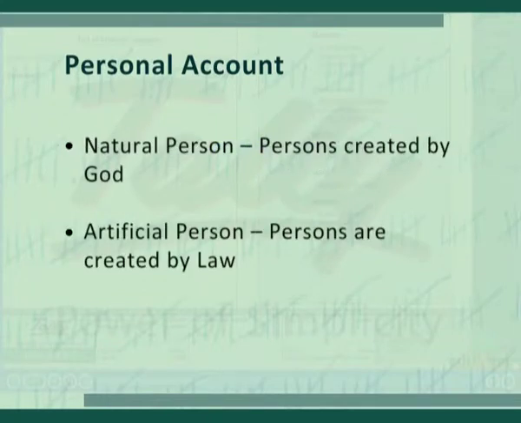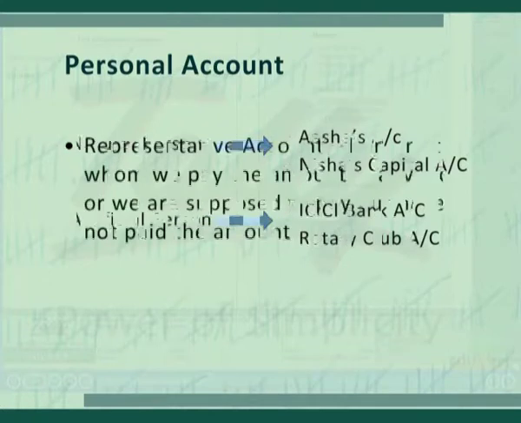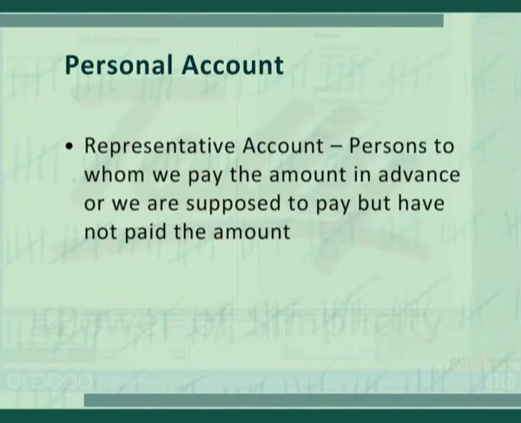Artificial persons are created by law. For example, ICICI bank account, Rotary Club account, Indian Railway account, etc. Representative accounts represent the persons to whom we pay the amount in advance or we are supposed to pay but have not paid the amount. It may also be that we receive the amount in advance. For example, prepaid salary account or advance salary account.